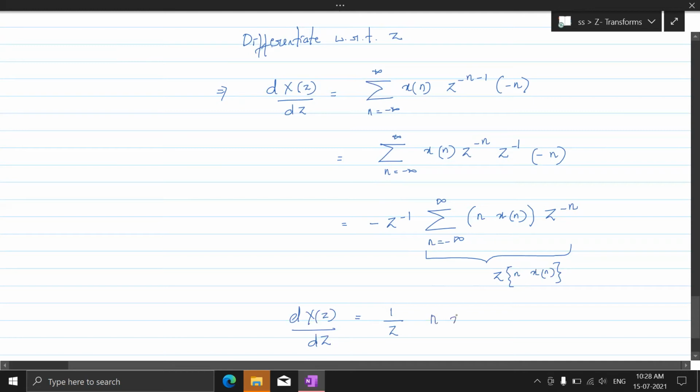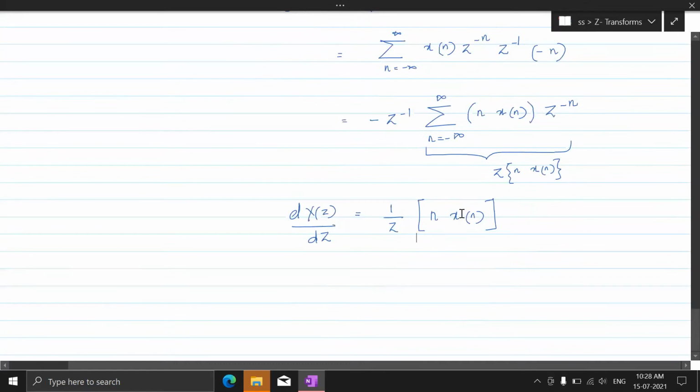So it is n x of n here, because this is the time domain signal. Get that? So we can say there is a minus here. Did we miss the minus? Yeah, this is a minus here. Therefore, this is z transform of, we should write.